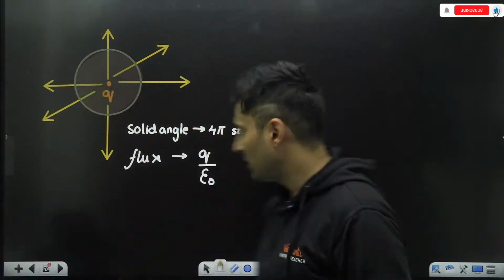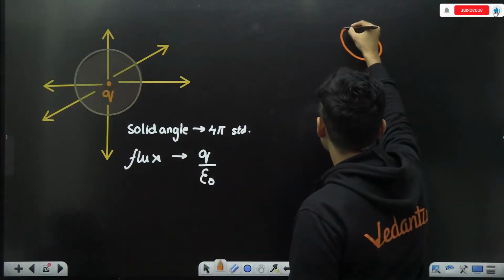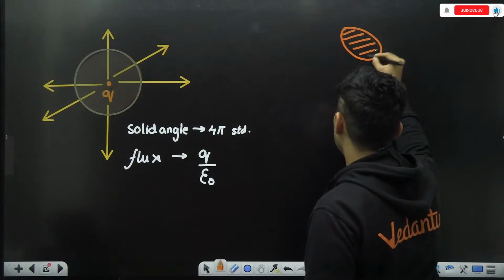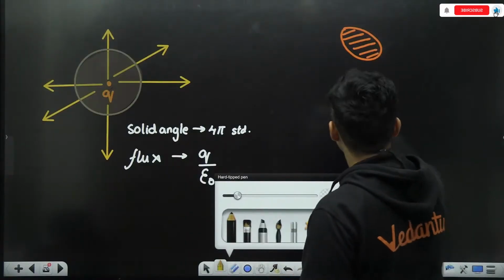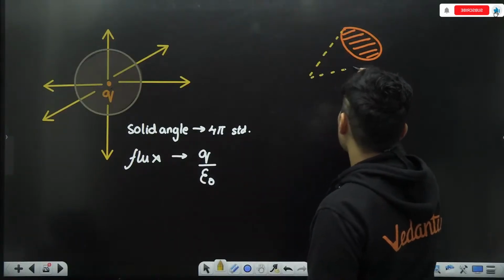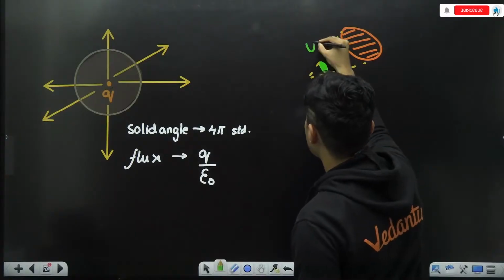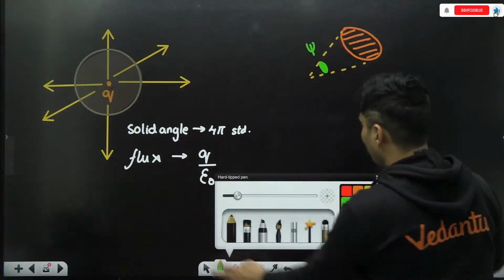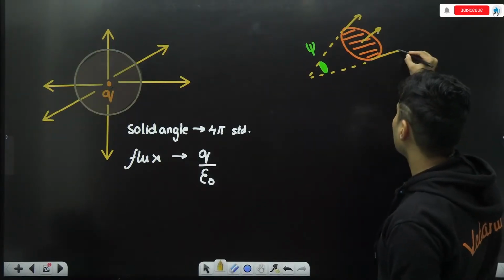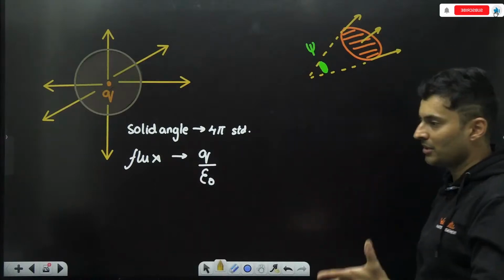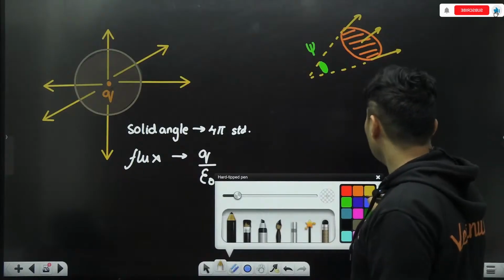So just imagine, if I have some surface over here and it is subtending some solid angle, let's say psi, how much flux will pass through this? If that is the question, just think about it. It is like a unitary method.